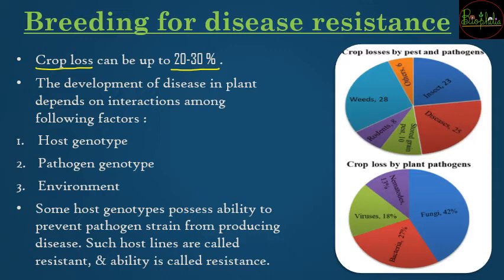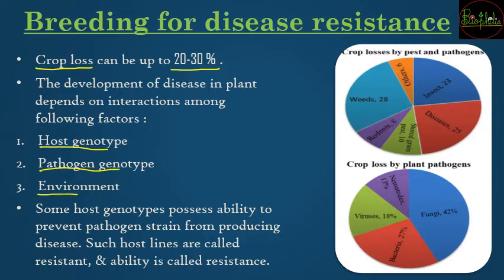So development of disease resistant plants is going to involve various types of factors. So there are three factors that are going to be involved. That is first the host genotype, यानी प्लांट के अंदर का जो जेनेटिक मटेरियल है, is it supporting that to be resistant to the diseases. The plant pathogen genotype, यानी पैथोजन जो डिसीज स्प्रेड करने वाला है, its genotype also matters.